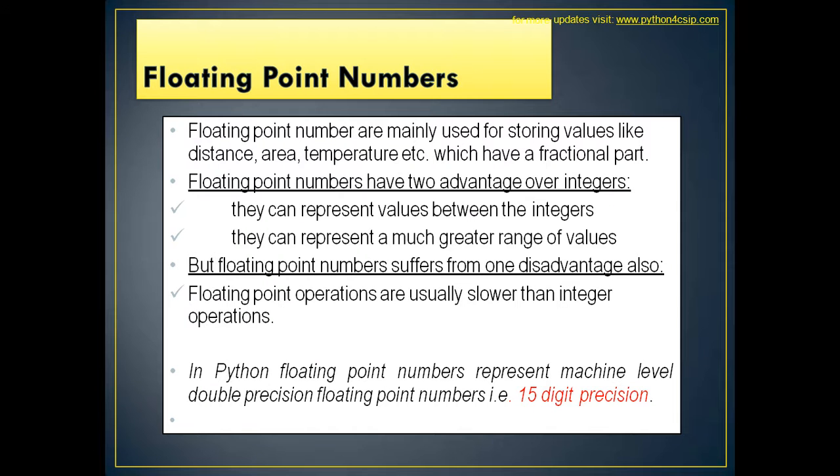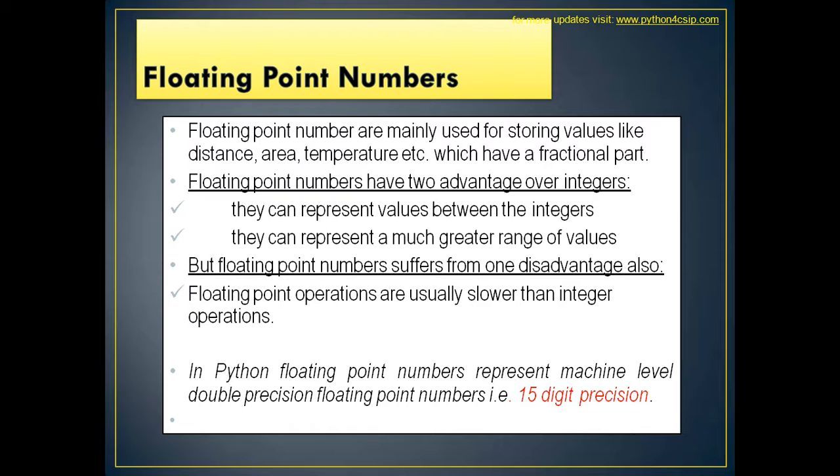Next, the floating point numbers. The floating point numbers are mainly used for storing values like distance, area, temperature, etc., which generally have a fractional part. Floating point numbers have two advantages over integers. They can represent values between the integers, and they can represent a much greater range of values. Definitely when fraction values are there, we can represent the values between two integers. But floating point numbers suffer from one disadvantage, that is floating point operations are usually slower as compared to integer operations.